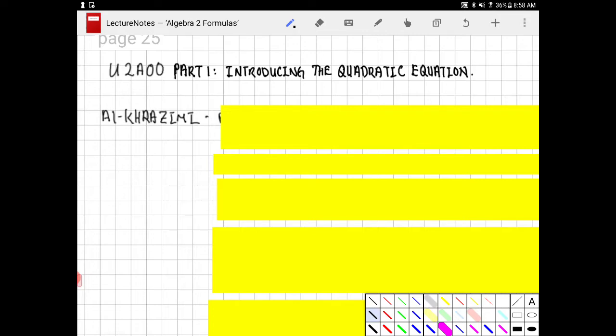I find that when I was going through high school, this piece was missing, and even when I was in college, I felt like the origins of these important equations that we work with in math class day to day, and then designers and engineers who work with these equations from day to day. I'm not sure whether or not during our education we actually know anything about where it came from.